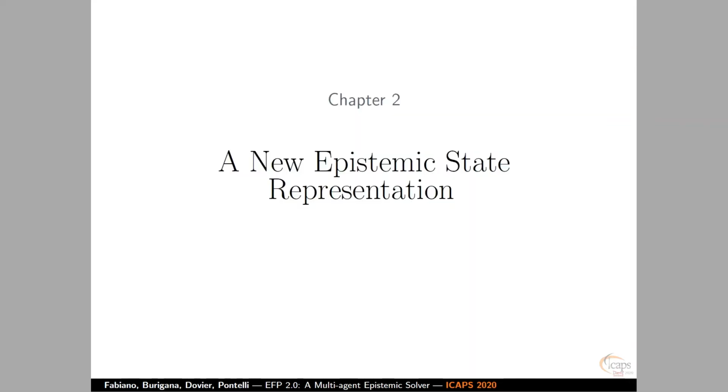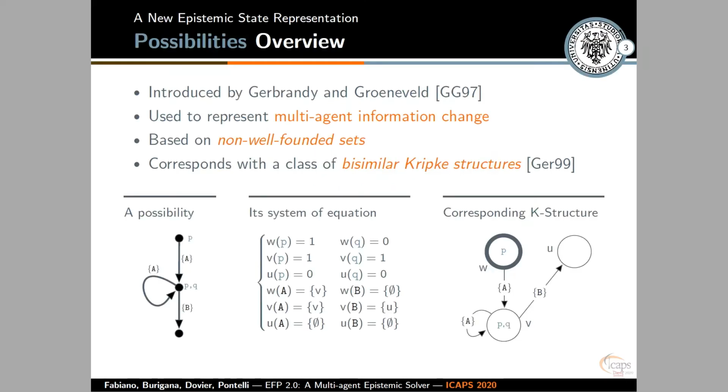Okay, we can now introduce the epistemic state representation that we use throughout our work. If you know epistemic reasoning, you know that usually an epistemic state, when multi-agent reasoning is involved, is represented through a Kripke structure. In particular, a Kripke structure is a directed and labeled graph where each node corresponds to a possible world and the edges are used to encode the beliefs of the agents. You can see a Kripke structure in the bottom right of the slide.